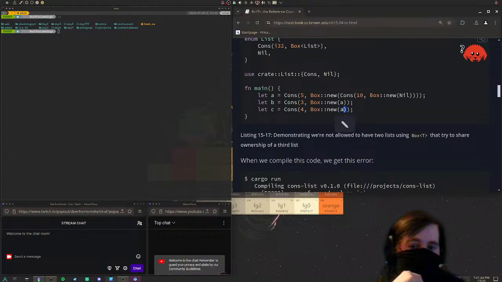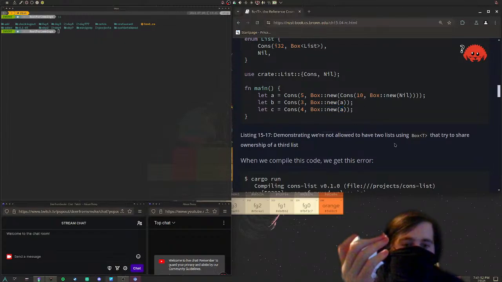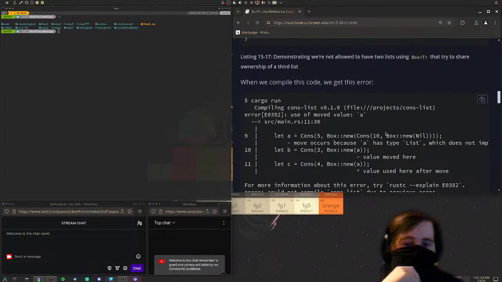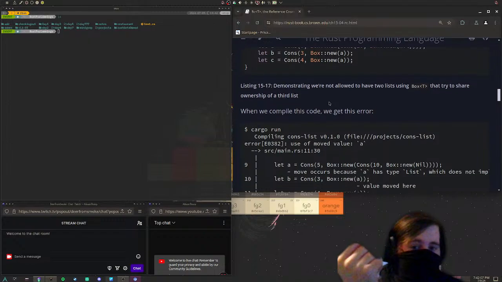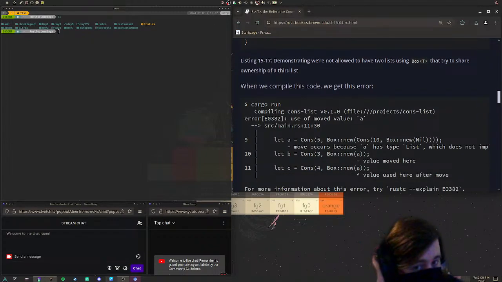The box within B has ownership over A, so C cannot utilize A to create a new box. You can't take ownership. I believe this is the exact place where the error may occur. This demonstrates we're not allowed to have two lists using boxes of any type that try to share ownership of a third list. When we compile this code, we get this error.